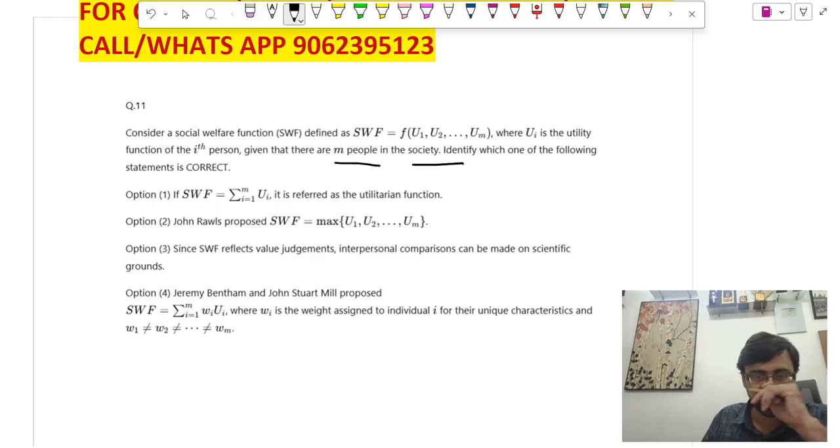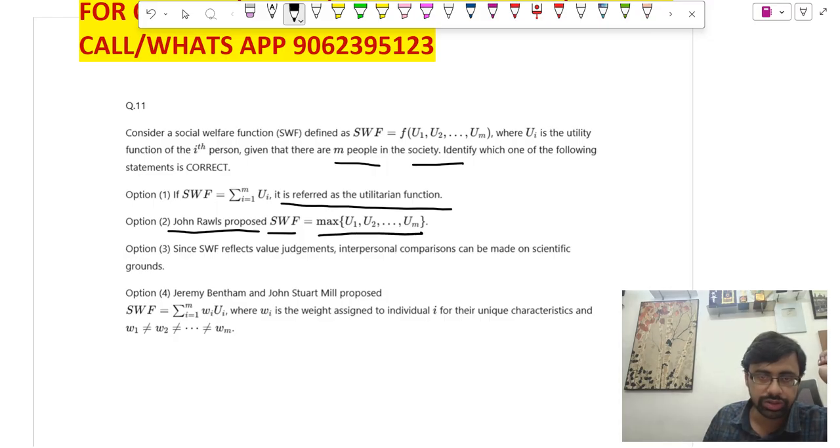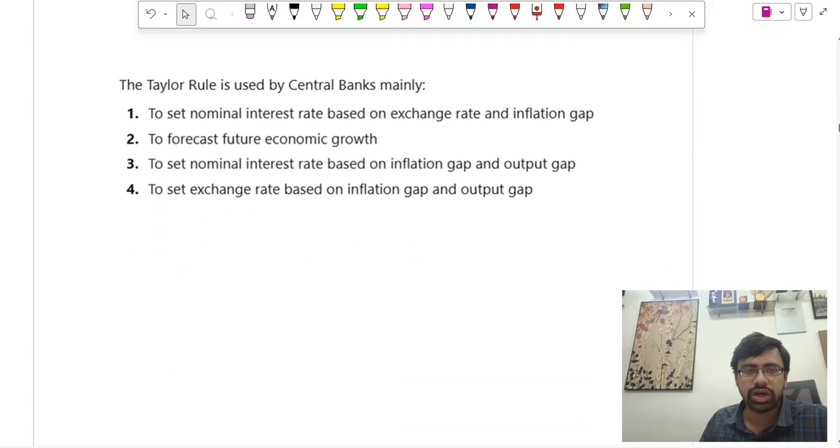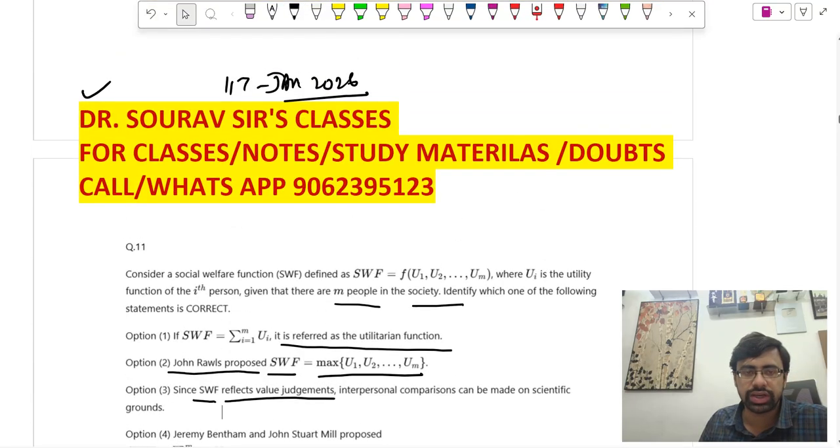Option 1 is SWF is equal to summation of i equal to 1 to m of u_i, it is referred to as the utilitarian function. Option 2 is John Rawls' proposition, SWF equal to max of this. Option 3, since SWF reflects the value judgments, interpersonal comparisons can also be made on scientific grounds, ठीक है? And option 4 is SWF is this. Okay, so in this case let's proceed.